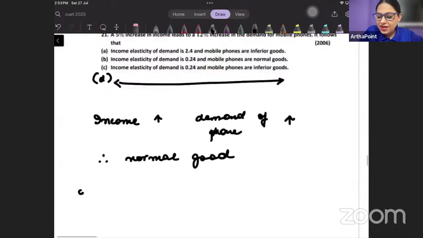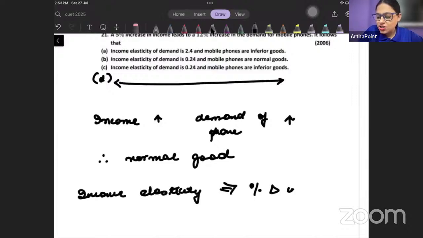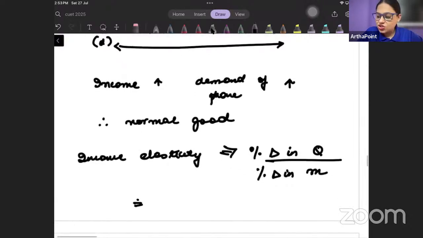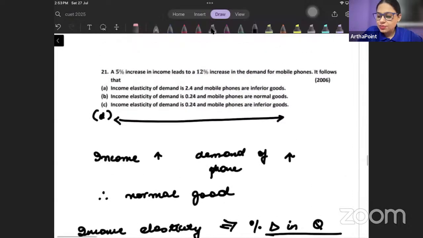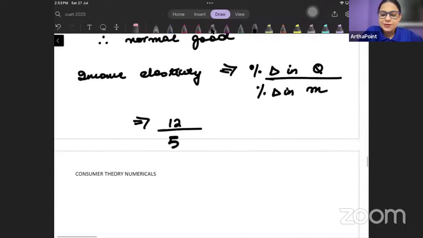And what is going to be my income elasticity? My income elasticity is going to be percentage change in the quantity due to percentage change in income. So quantity is changing by 12% and income is changing by 5%, right? So 12 divided by 5 is actually 2.4.